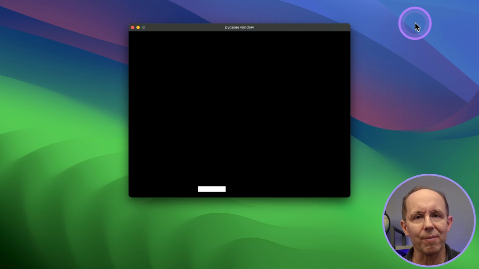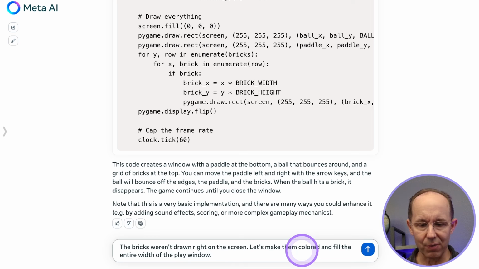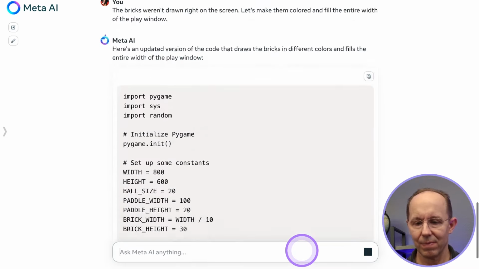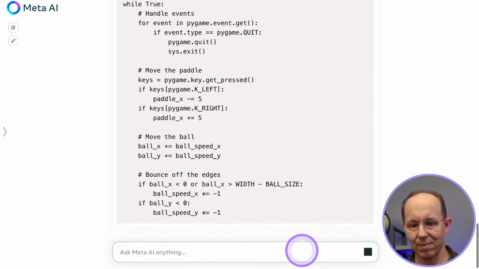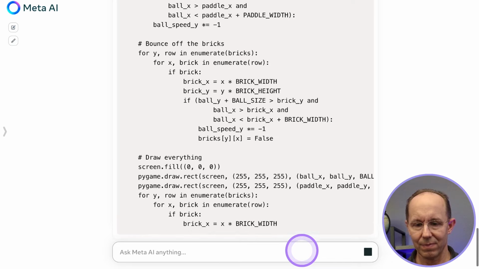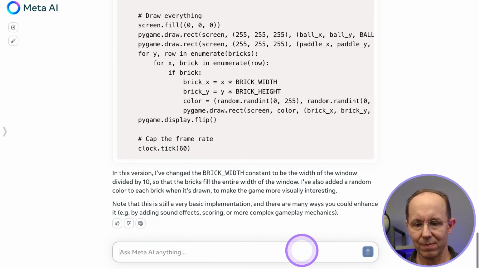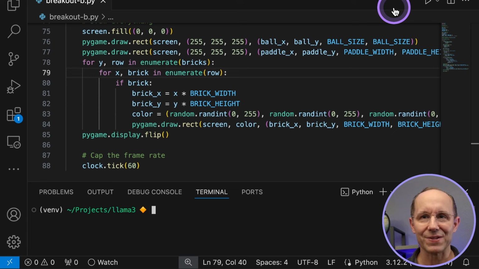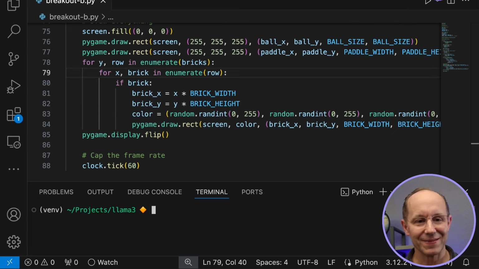Let's see if we can work with the model to see if we can improve upon this code. So the bricks weren't drawn right on the screen. Let's make them colored and fill the entire width of the play window. The program's fixed it and gave us another whole rendition of the code. Let's try this again. Okay, we're back in VS Code and ready to give this another try.